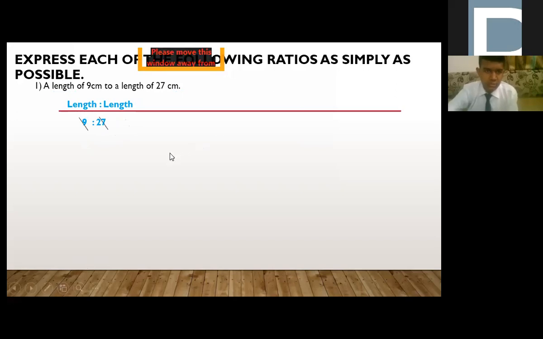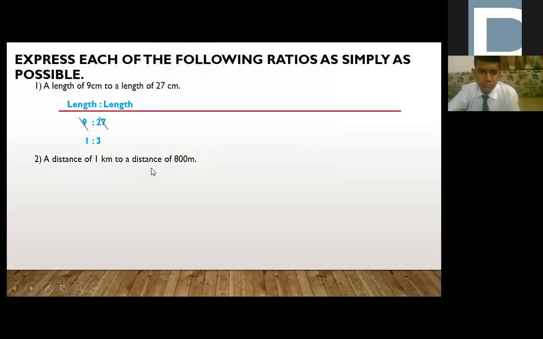So the next question here, a distance of 1 kilometer to the distance of 800 meter. Now beta, you can see that the quantity is same, that is distance ratio distance. Okay, first we have to mention 1 kilometer to 800 meter. But what is the problem? What is the problem in this question?